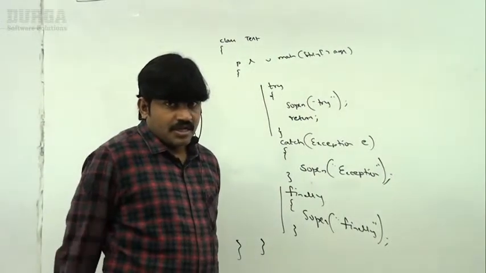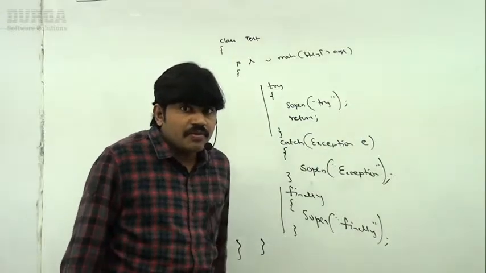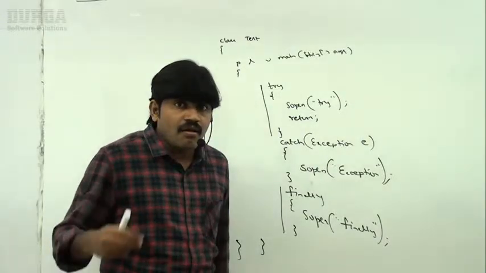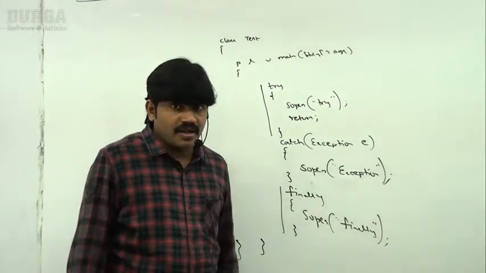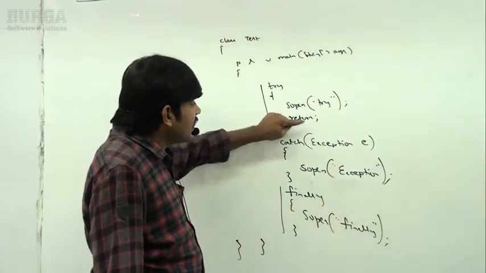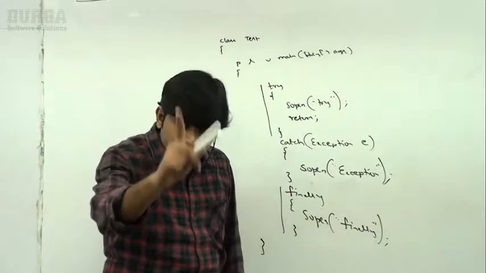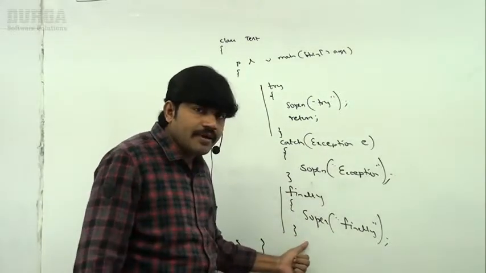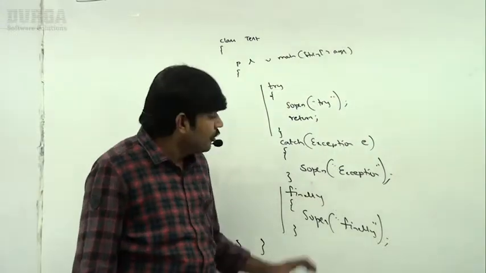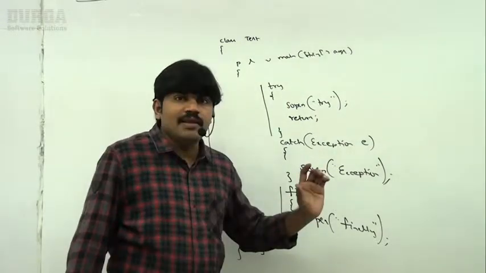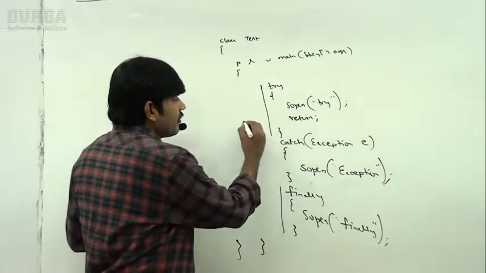Yes, man. I told you very clearly in the last video, the finally block will be executed always, irrespective of whether the exception is raised or not raised, handled or not handled. That's why, sir, even if a return statement is inside a try block or catch block, first finally will be executed. After that, the return statement will be executed. Are you getting it? First finally will be executed. After that. So, whenever a return statement comes, immediately the JVM is going to convert